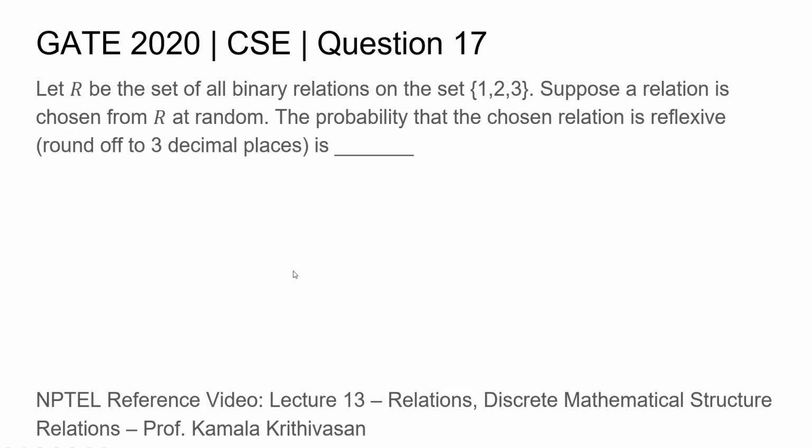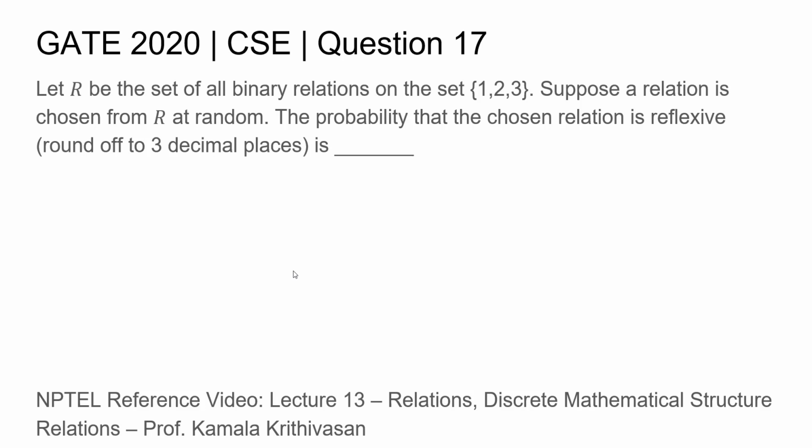Hello all. Today we'll be looking at one of the questions given in GATE 2020. It was a question on relations. The question goes like this. Let R be the set of all binary relations on the set {1, 2, 3}. Suppose a relation is chosen from R at random. The probability that the chosen relation is reflexive is, you have to fill in the blank.